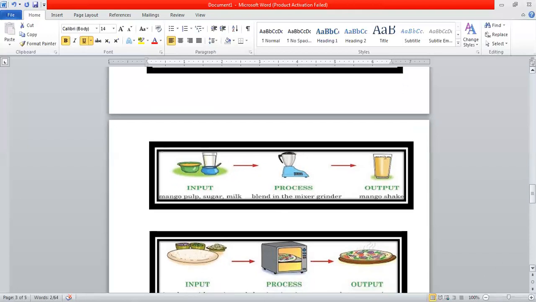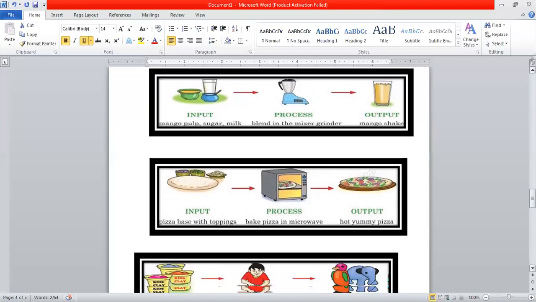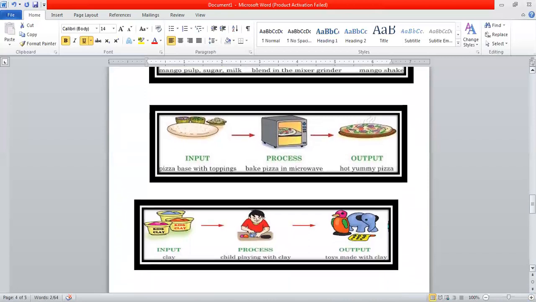Okay. Now the next is how to make the IPO cycle for making a pizza. So input is pizza base, onions, capsicum, and whatever vegetable you like. So that is the input. What is process? To put all the input on the base, and then for processing, what will we do? We'll bake our pizza in the microwave. Can you see my pizza is being baked? And what is the output? Yum, yum, pizza is being prepared. That is the output.